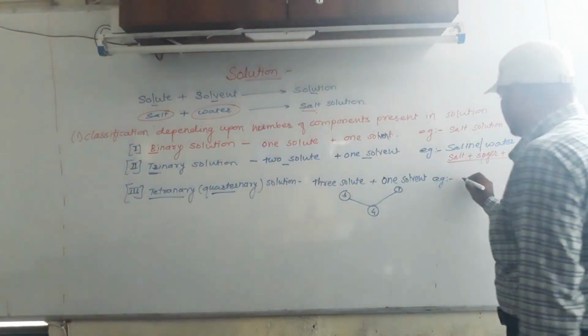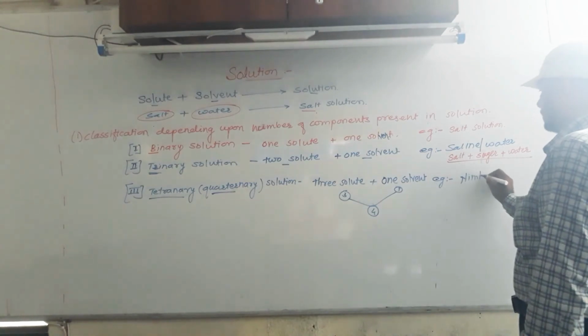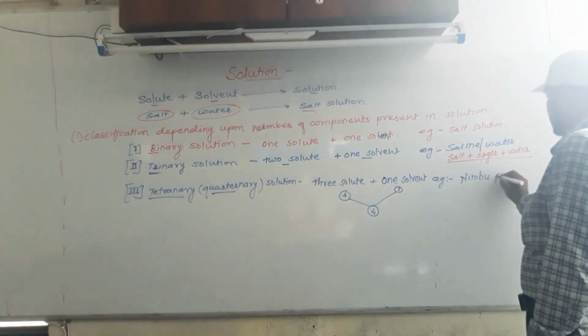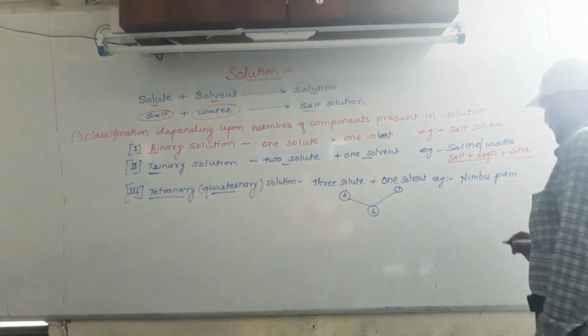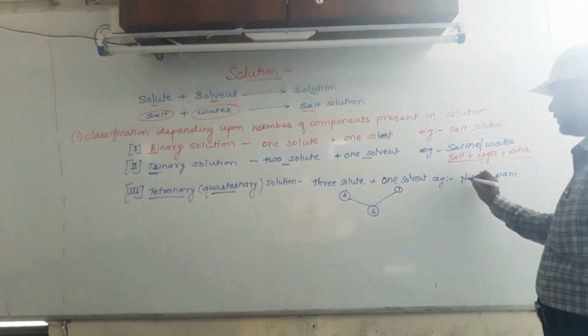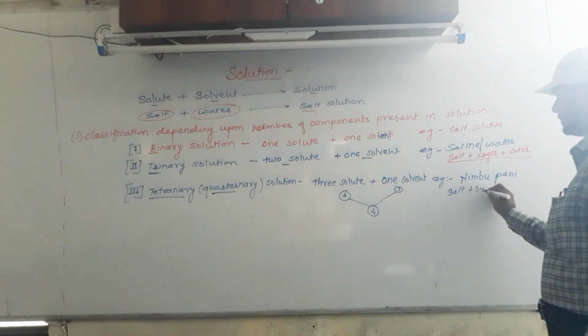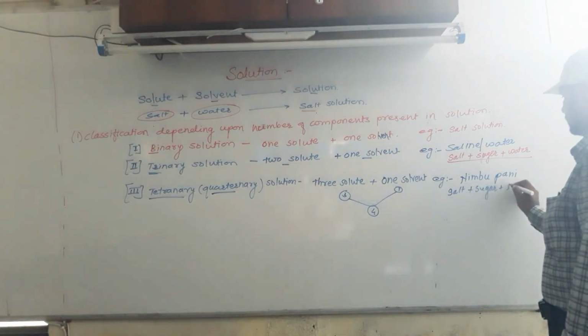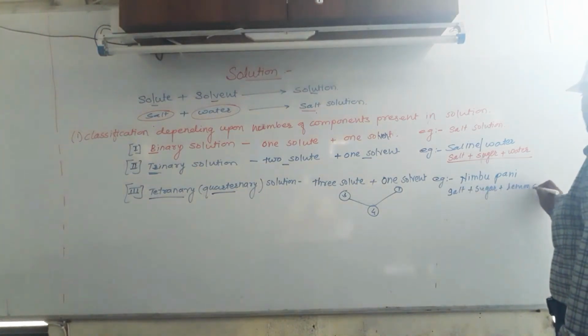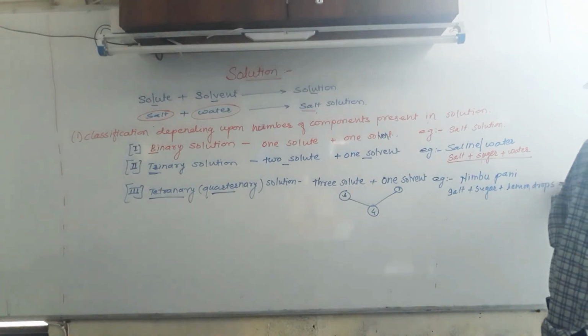Example: the one we often use on dry, sunny days, nimbu pani. It contains salt, sugar, lemon drops and water.